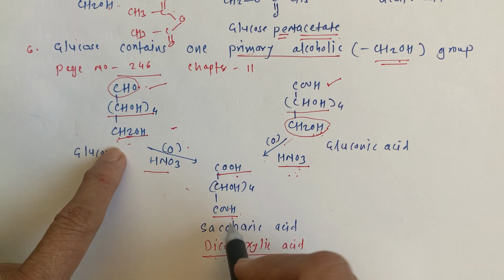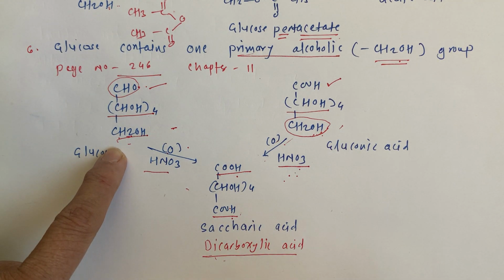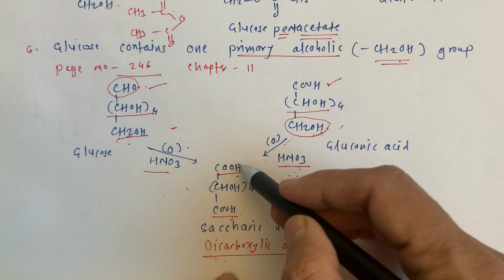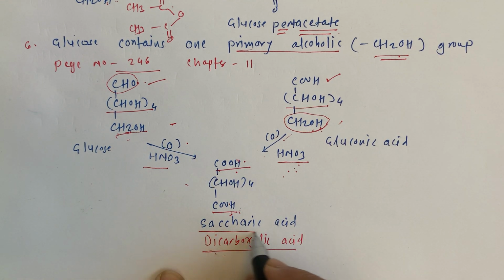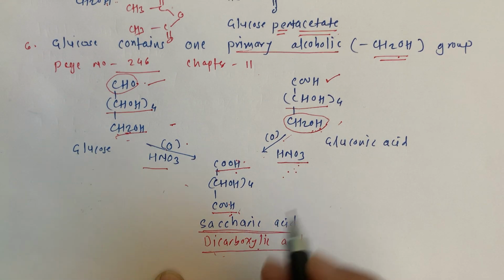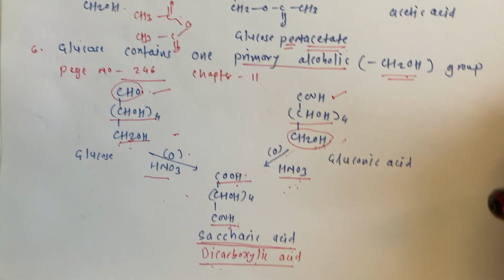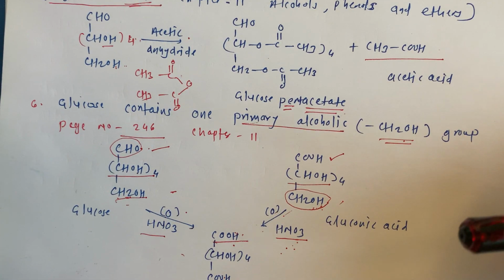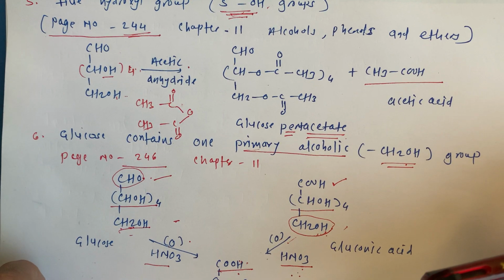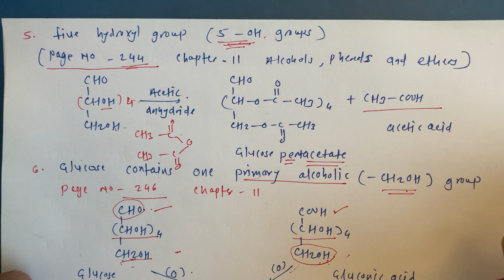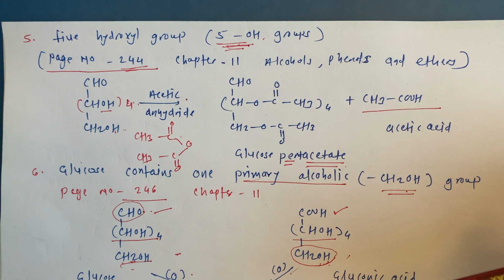This is a two-step reaction, whereas this other is just a one-step reaction, and here we get a dicarboxylic acid, which is known as saccharic acid. So in this way there are 6 proofs to give the structure of glucose. You have to go one by one and try to understand how we prove the structure of glucose in this way. Thank you.